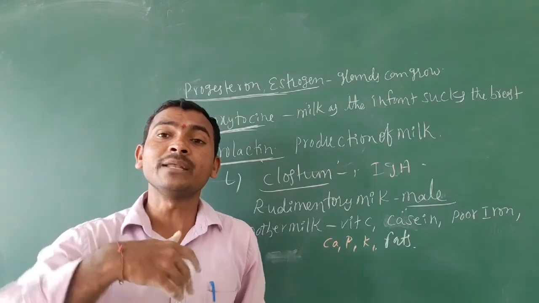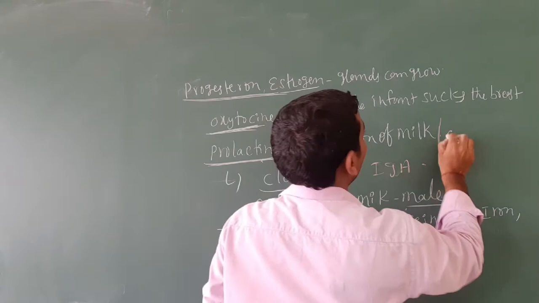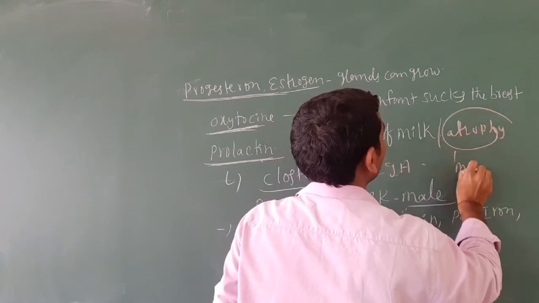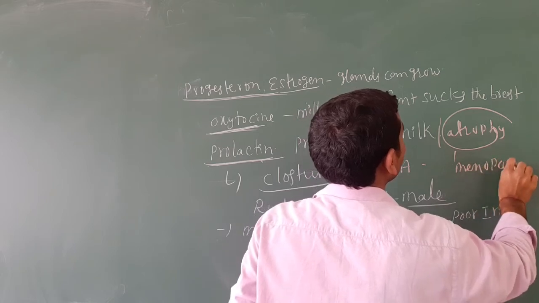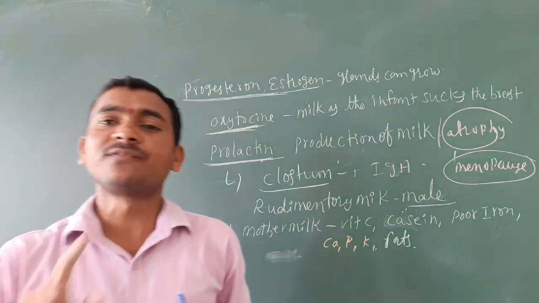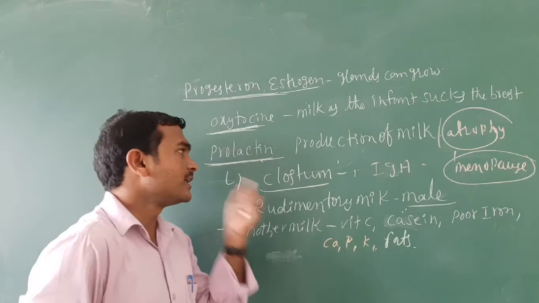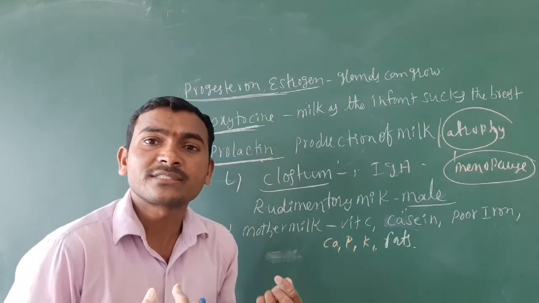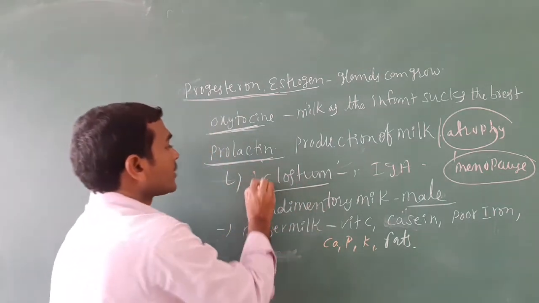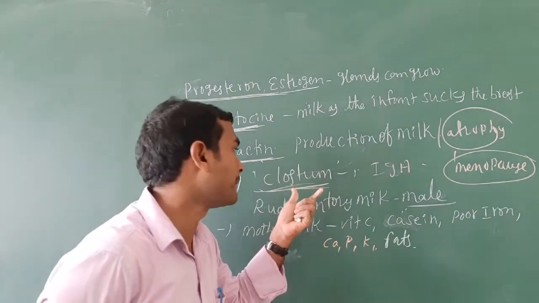But after menopause, all these glands become atrophied. The gland is destroyed after menopause. Menopause means the stopping of the release of ova. The first release of ova is called menarche. After delivery, the first few days' milk consists of colostrum, the first few days of mother's milk.